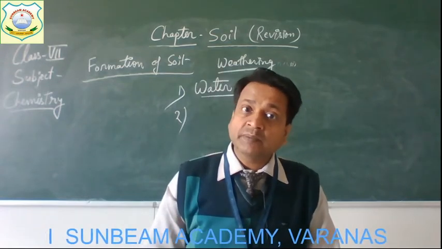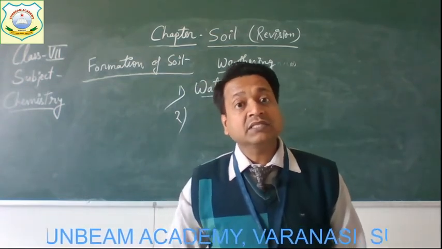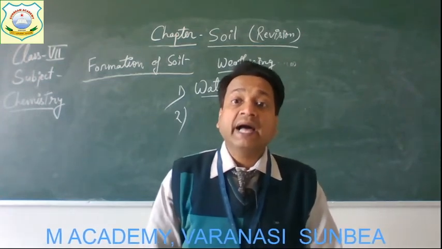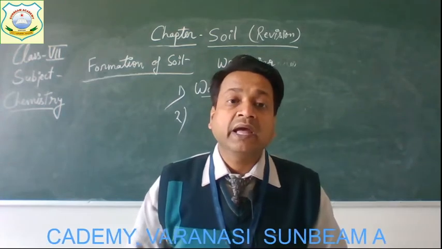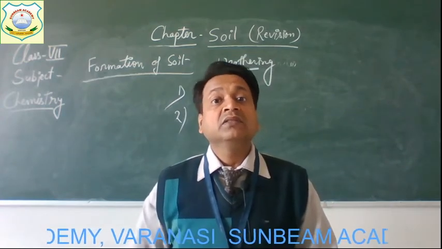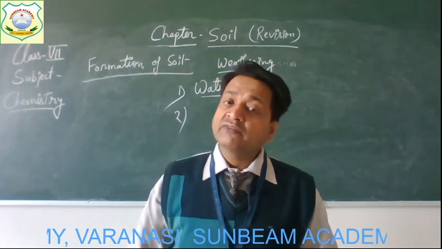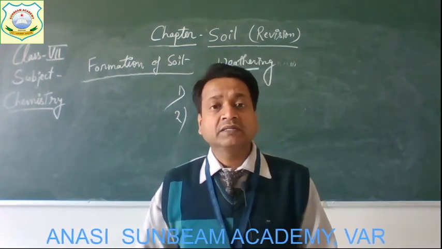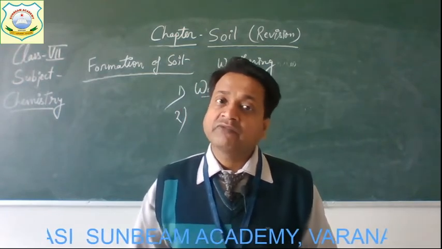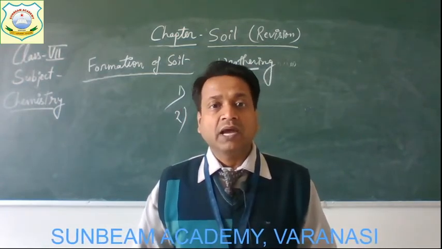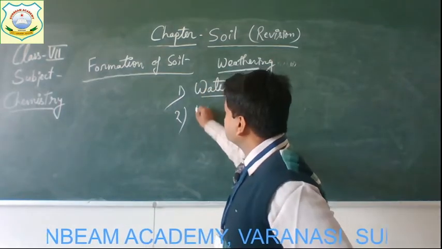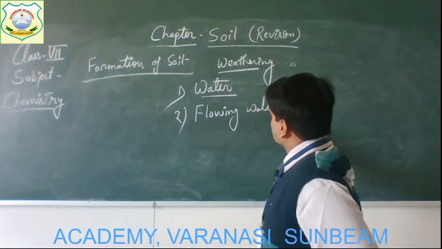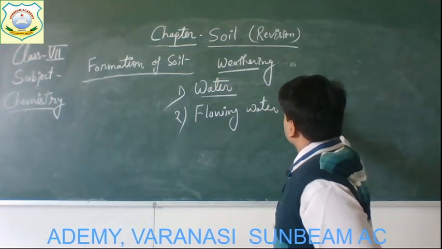So the water present in the crevices of the rock pieces freezes and breaks them into smaller pieces. And again these smaller pieces, with flowing water and wind, collide against the ground and against each other, and wear down further. Finally, they get converted into very fine particles, then mix with humus and form the soil. So the second agent is flowing water or wind.